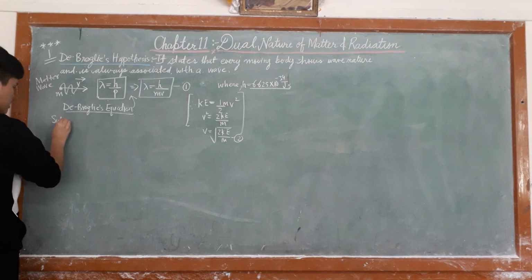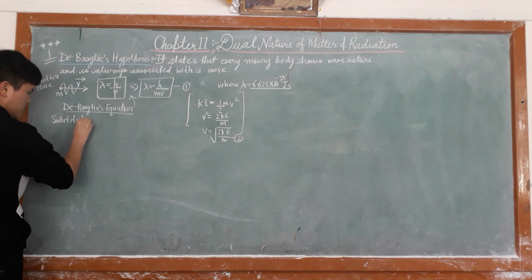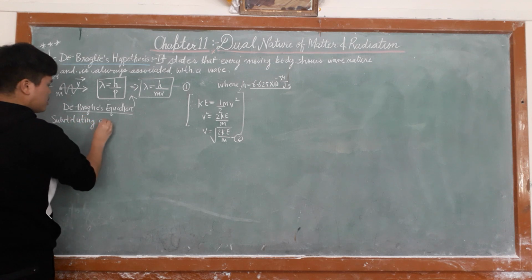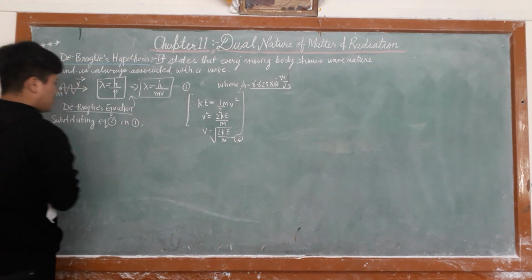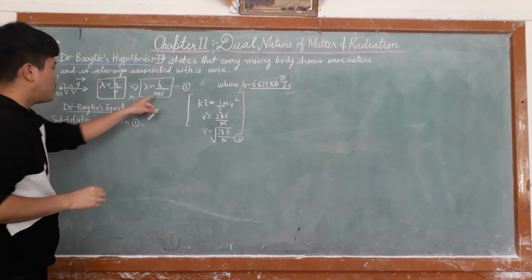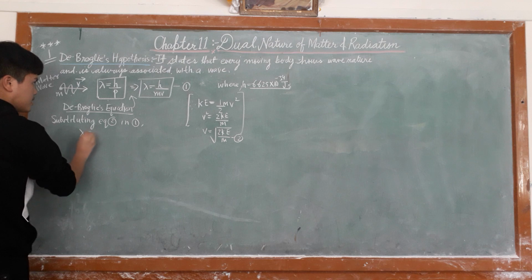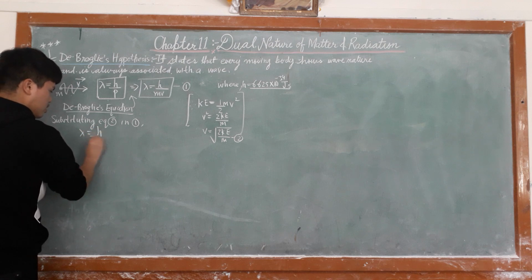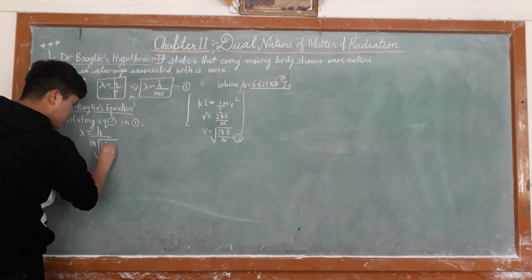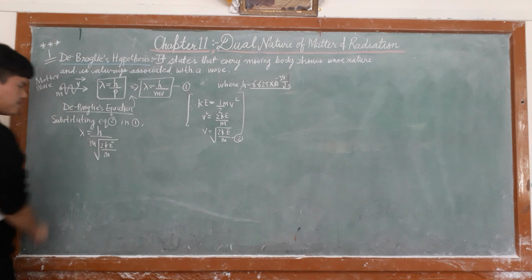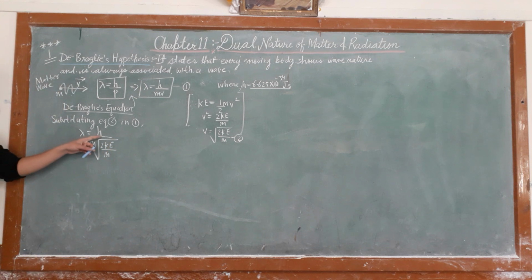Substituting equation 2 in 1, lambda is equal to h upon m under root 2 KE upon m.